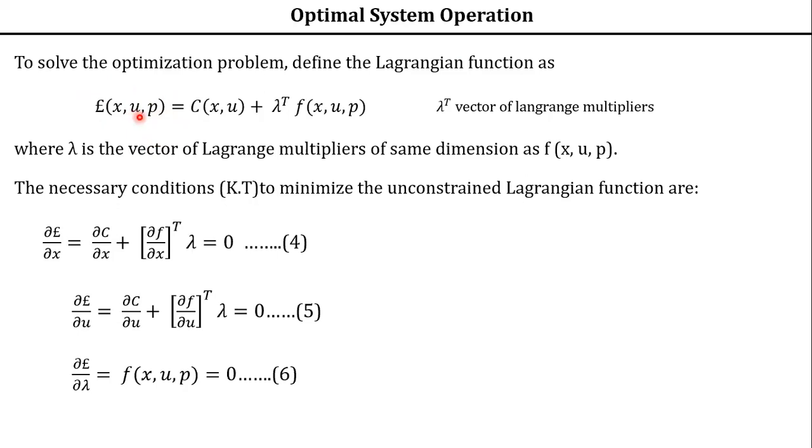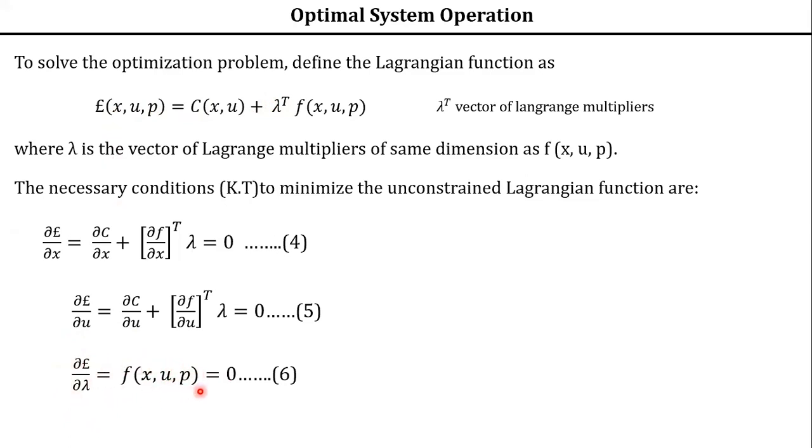Then x, u, p are the variables. Apart from x, u, p, what are the other variables we have? The lambda. Lambda is a variable here, again consisting of a vector of Lagrange multipliers. Lambda will vary. Understood? Therefore, you take the partial derivative of this Lagrangian function with respect to lambda. When you take it, you will get f of x comma u comma p is equal to 0. This is the answer given by Tushar, but I don't know whether he has applied this condition or not.